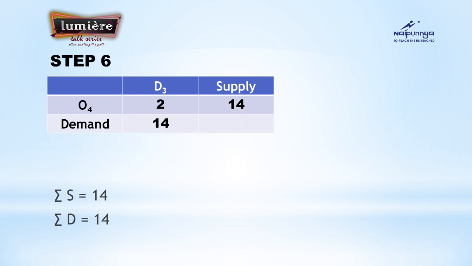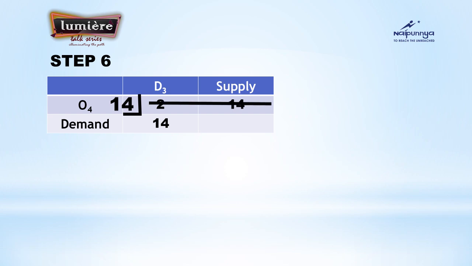Now moving to the last step of the northwest corner rule, you can see only one element left. That is only one row and one column. But what happened to its supply and demand? It is the same. See, in supply it is 14 and demand also it is 14. So you have to allocate that 14 to that particular cell, crossing both row and column. So this is your final stage that you can conclude, or you can finalize that you have made the correct calculations, because if you have missed any subtraction, you may not get the supply and demand as equal.